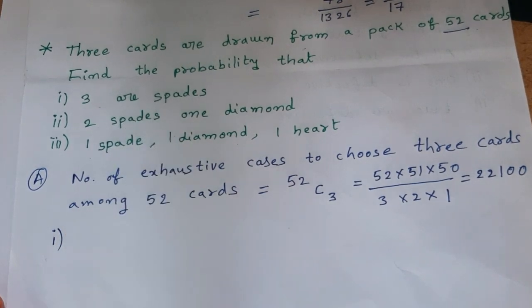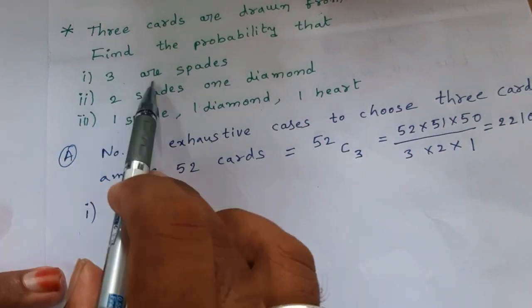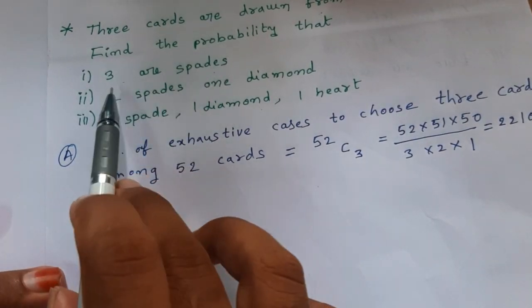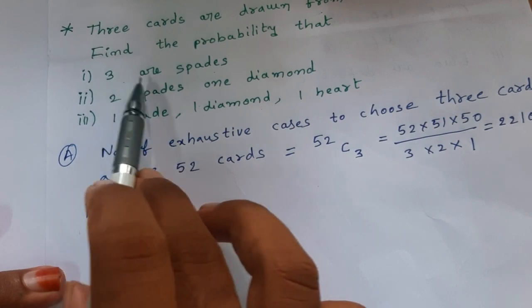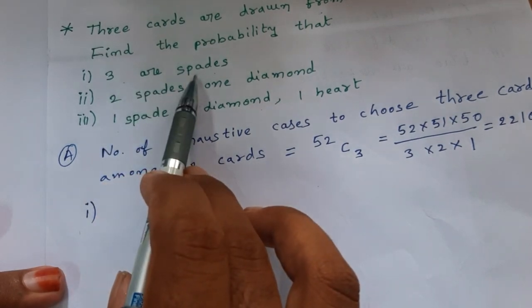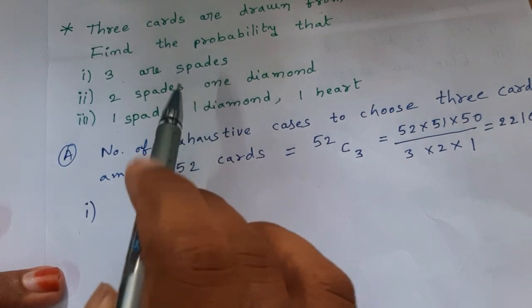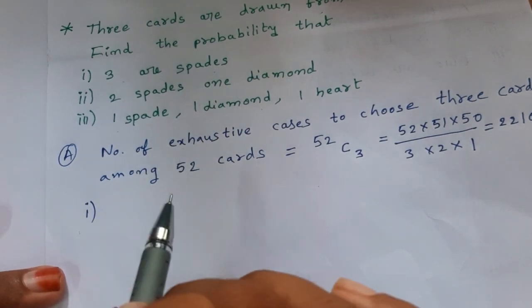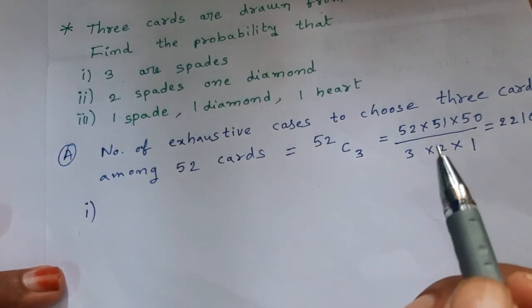Okay, now first case, 3 are spades. Therefore, you have to select these 3 spades among 13 spades, because there are only 13 spades among 52 cards.